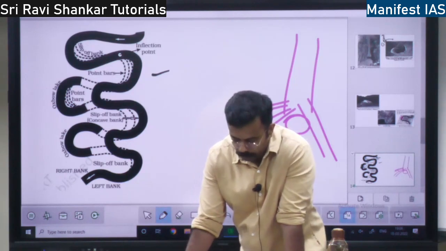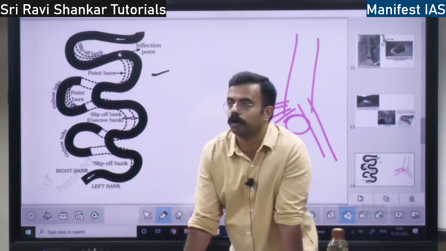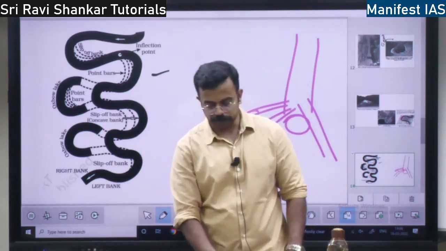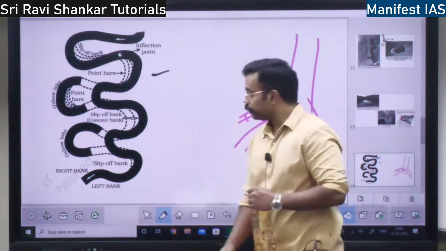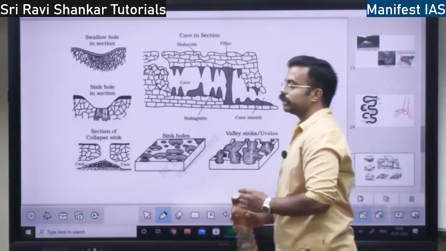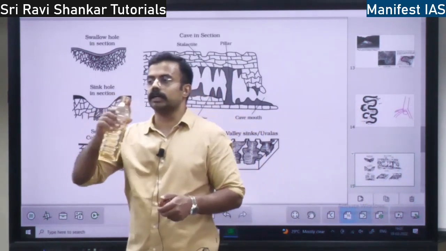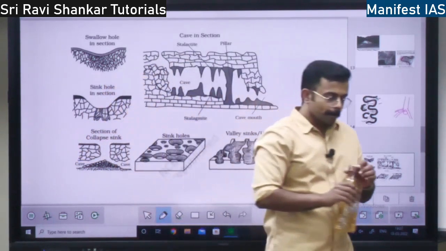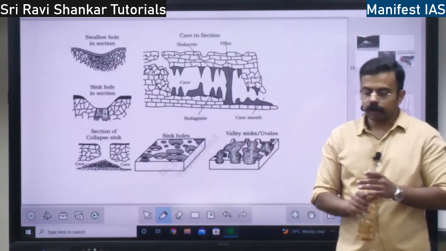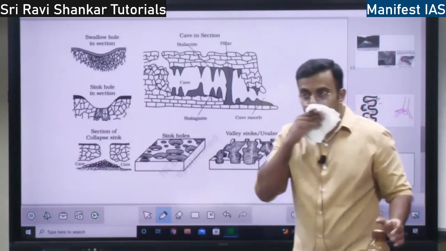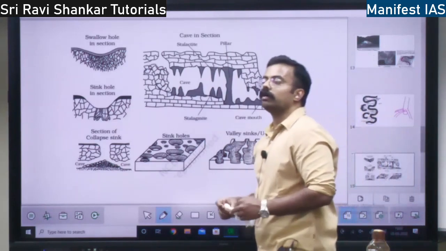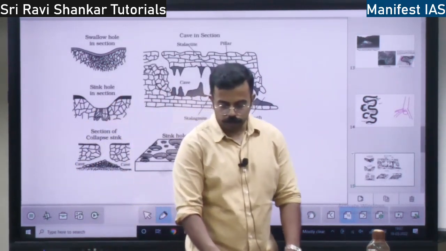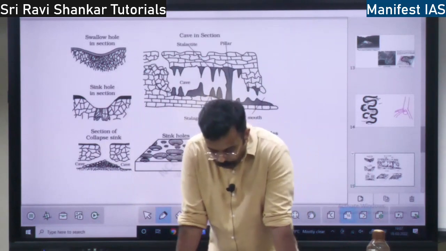Next you have groundwater. First we spoke about the normal water. The last concept of the day, groundwater. What is the erosion? What is the deposition with respect to groundwater? See, when it comes to groundwater, we are not just interested in what the groundwater does. We are interested in the landform. What landform is the groundwater going to give birth to?